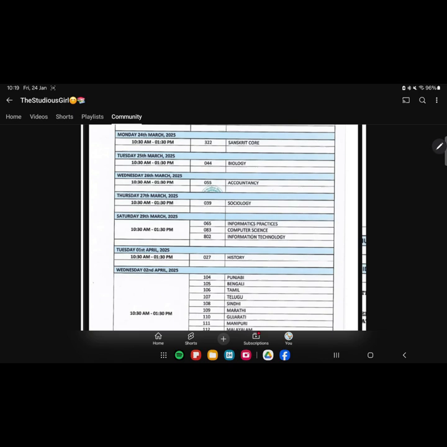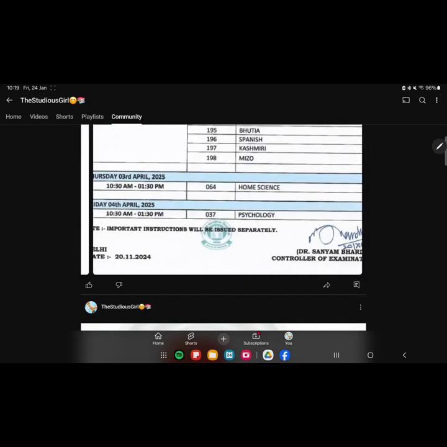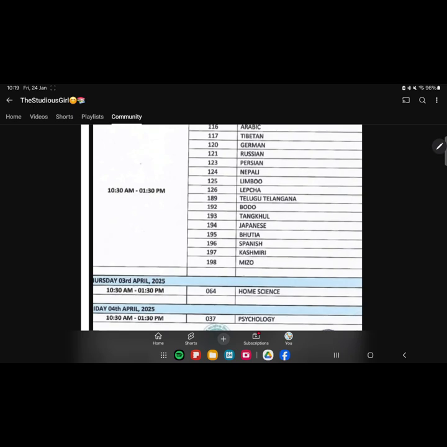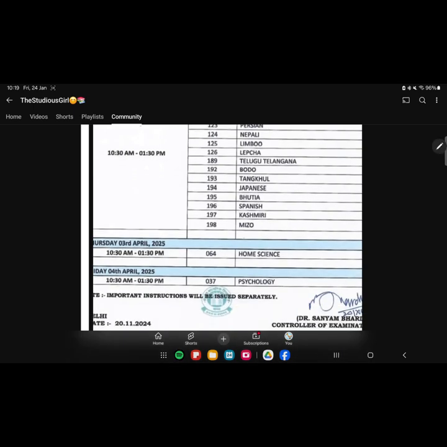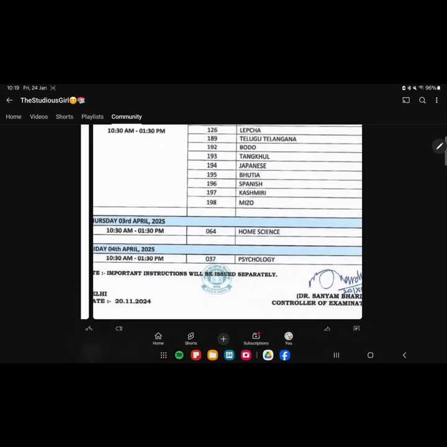For all those who have CS, information, IT, it is 29th March for you, and 1st April for history. Then you move ahead with all other regional languages. For psychology, it's 4th April, and 3rd April is home science for all those who are having it.